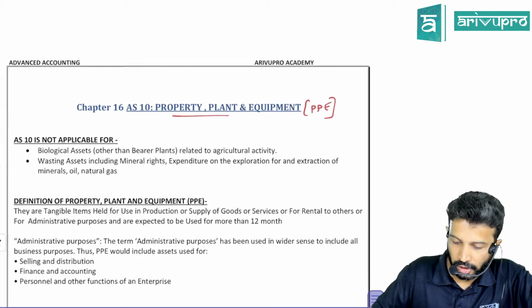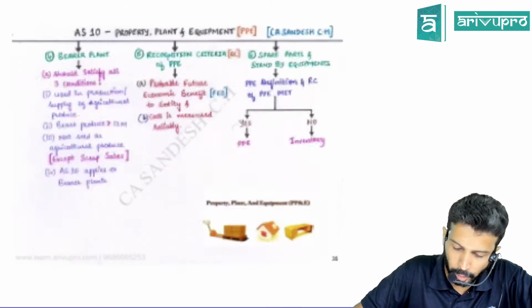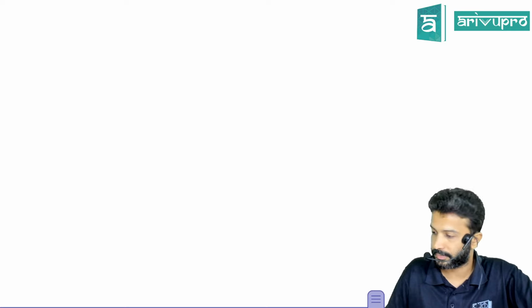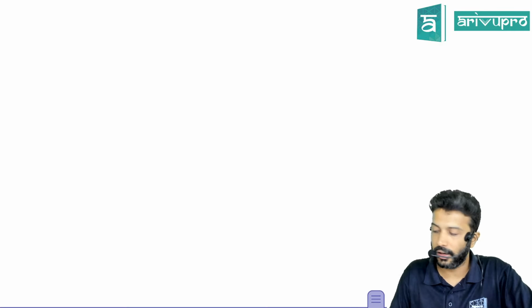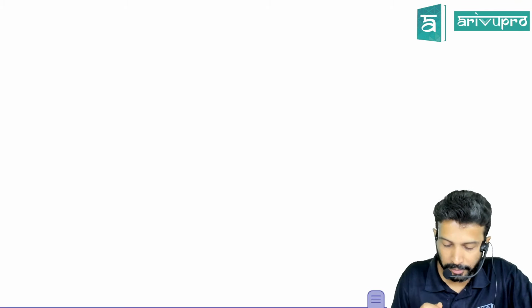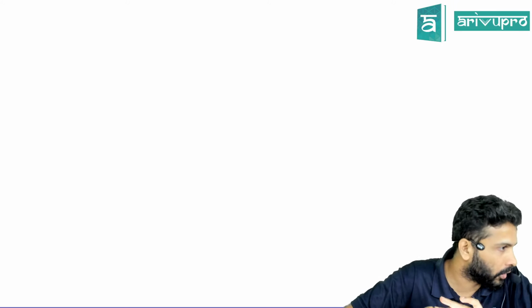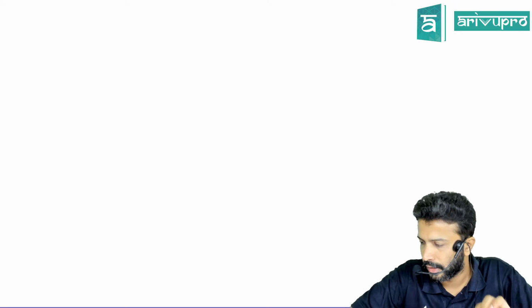Okay, before we dive into the standard, let's understand why this standard was required. Again, we probably learn this with the help of our charts, the concepts, I mean. Let's look at the background behind this standard. Sir, I'll give you certain examples. You need to tell me whether they are property, plant and equipment or not. Simple. So just check.